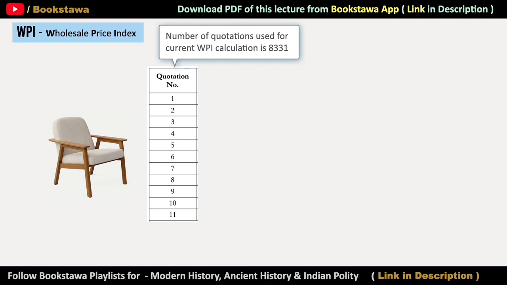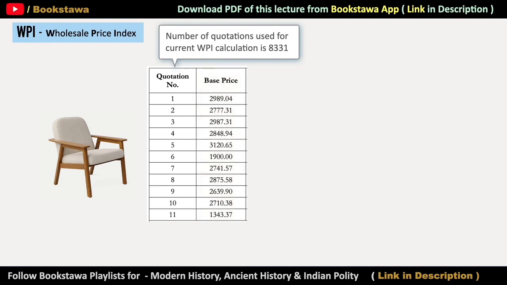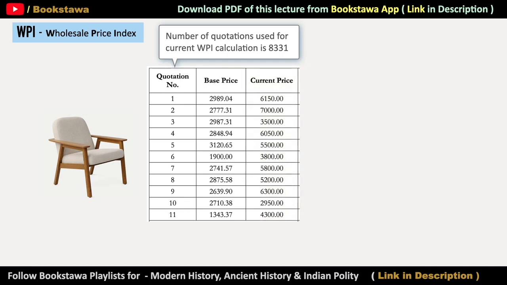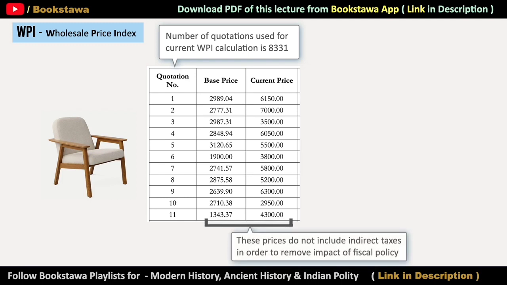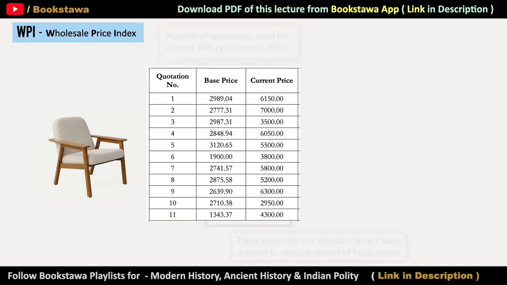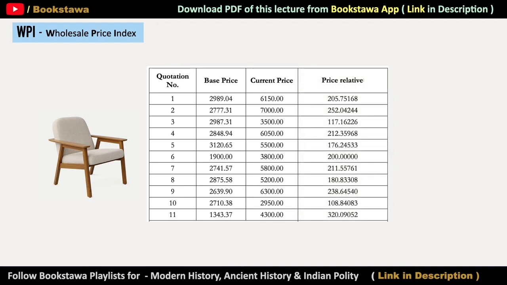So let's assume that we have asked for a total of 11 quotations for this particular chair, and we need these quotations on base price as well as on current price. Base price, that is the price that this chair had in 2011-12. Now, one thing we should note is that indirect taxes, that is GST, are not included in base price and current price. This is because we do not want the value of WPI to be impacted due to fiscal policy. So now in this example, we have base price and current price. On the basis of these two values, we calculate price relative.